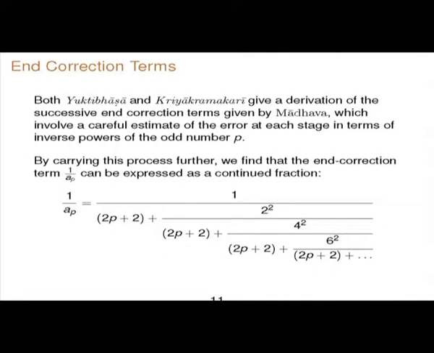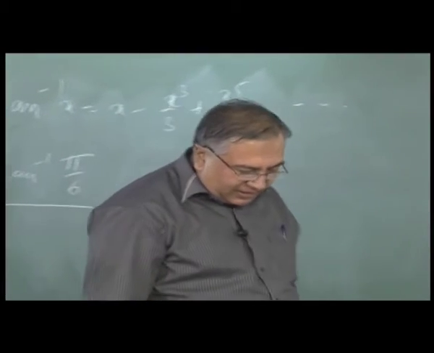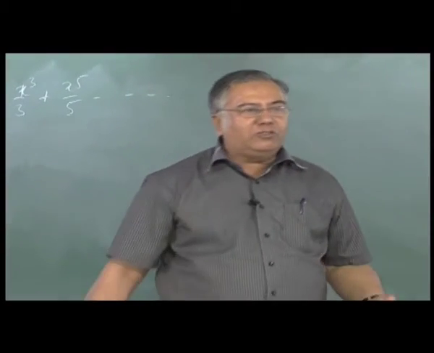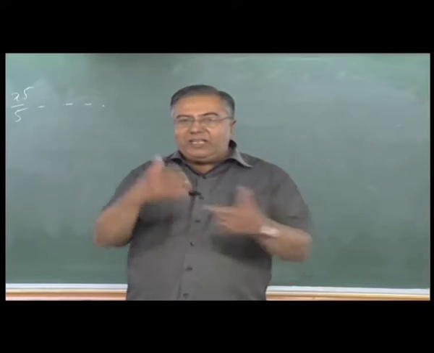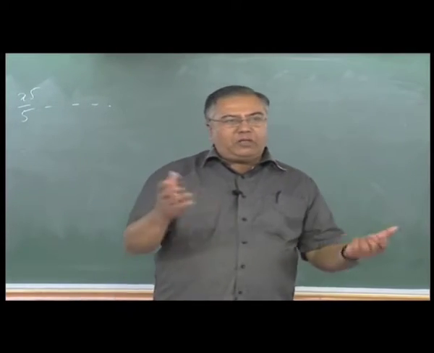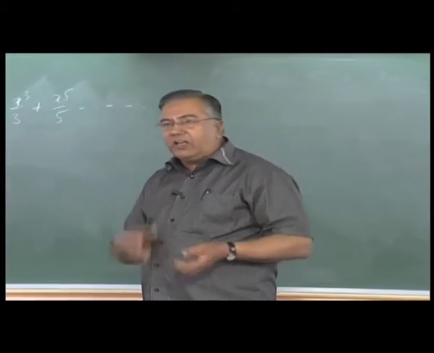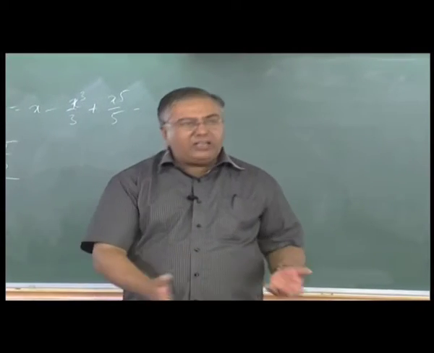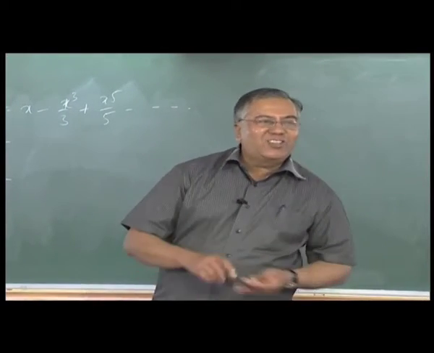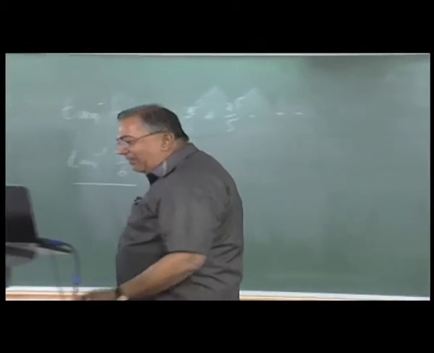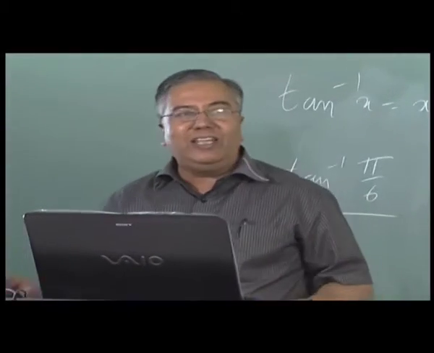So if you carry out that procedure further and further, you will see that actually that end correction term can be expressed in terms of what we saw in one of the earlier lectures, the old familiar object, a continued fraction. There is this story of Mahalanobis going to Ramanujan and giving him a problem, something he read in the newspaper that day, and Ramanujan gave an answer. So then Mahalanobis asked, how did you find out?